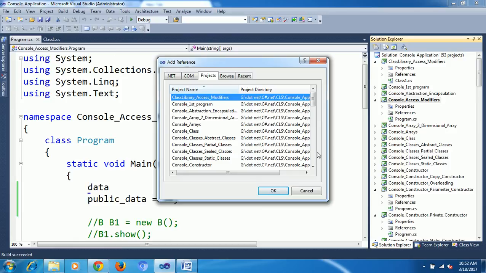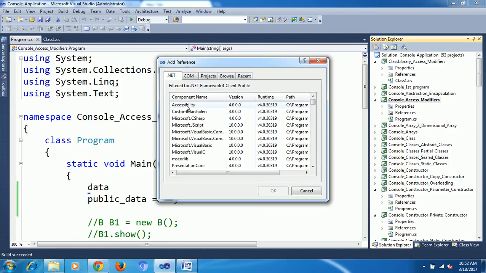Here you can see so many tabs. The first tab is .NET. These are predefined. The .NET framework already has many namespaces, just like we used above: system, system.collections, system.linq, system.text. These are all predefined namespaces. If you want to add extra, you can see here Microsoft Visual Studio, Visual Basic, Visual C, and different system global ones. Like this there are any number of them. Based on your topic you can add those. That is the .NET related tab.